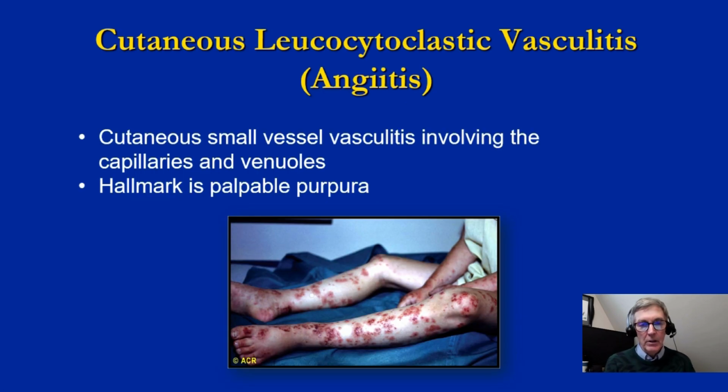So basically, leukocytoclastic vasculitis or cutaneous leukocytoclastic vasculitis is a small vessel vasculitis involving the capillaries and venules. And the hallmark is palpable purpura, which is shown in this picture. It looks like bleeding under the skin, but it's actually, one can feel it. It's palpable. And indeed, we've seen this already.